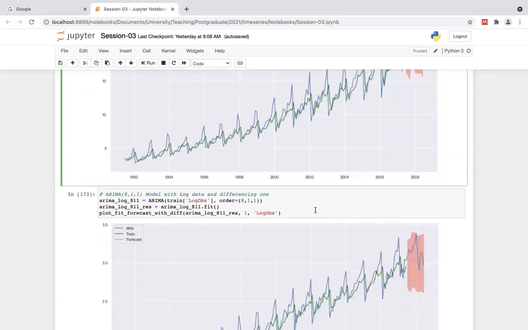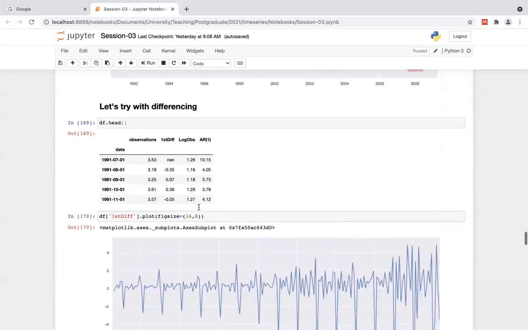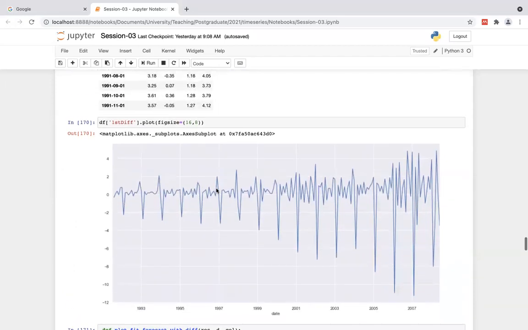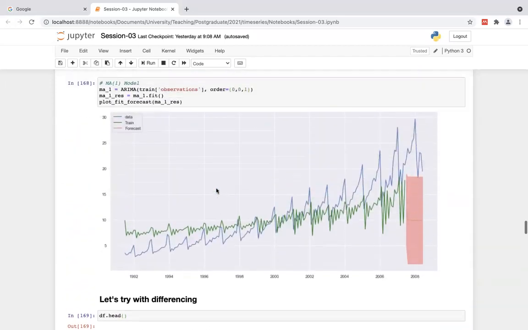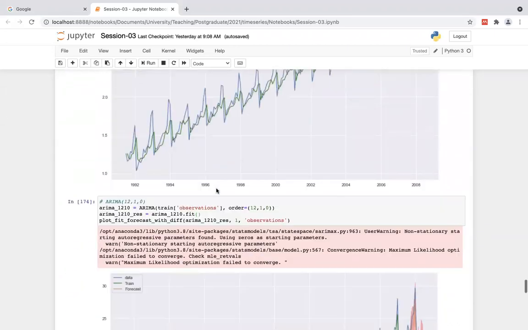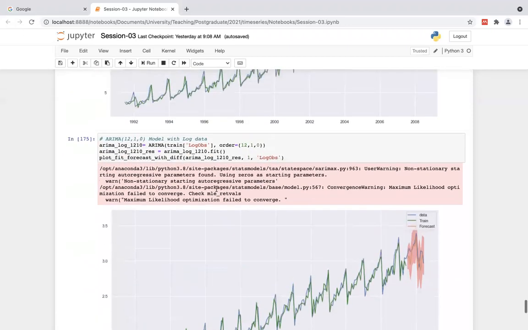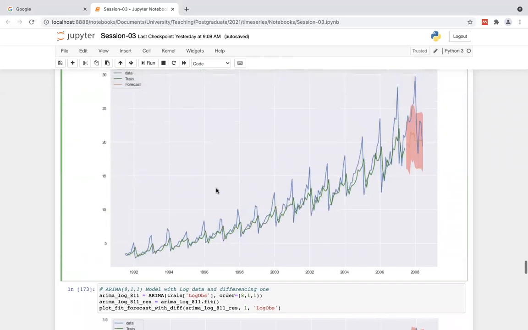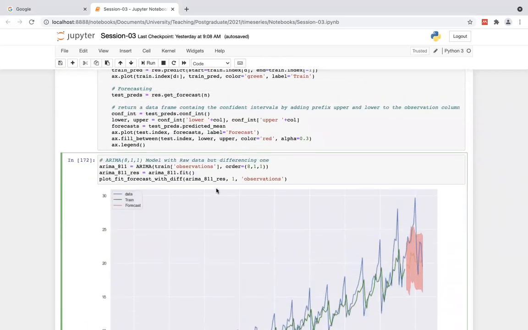Then I try a model with log data, because here you can see the first differencing is vanishing the trend. Log differencing I didn't put in. Anyhow, let's try it.